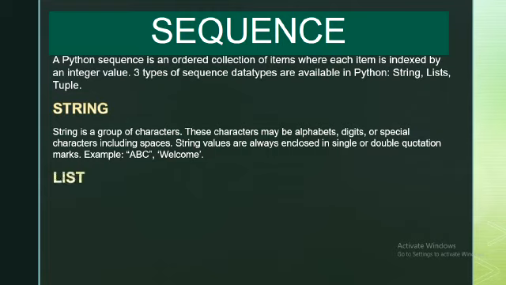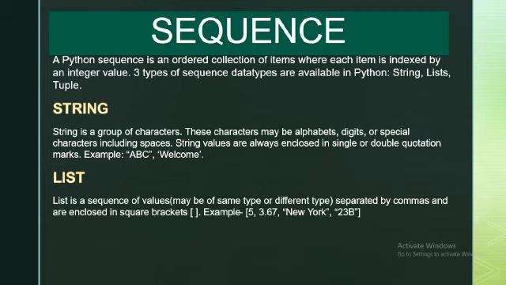The second category is list, which is a sequence of values separated by commas and enclosed in square brackets. Example, 5, 3.67, New York, 23B. You should remember that a list can contain similar type values or different types. Similar type means all values can be of the same data type. Different means the values can be of different data types also. Like in this example, New York and 23B are of string type, 3.67 is of floating type, and 5 is of integer type.